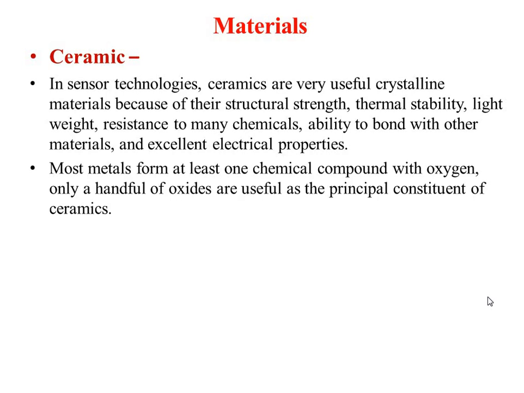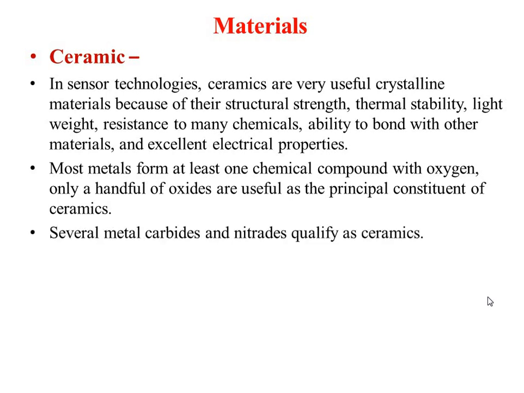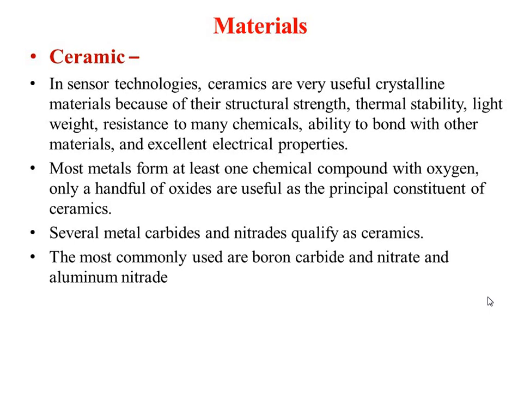Most metals form at least one chemical compound with oxygen. Only a handful of oxides are useful as principal constituents of ceramics. Several metal carbides and nitrides can also be used as ceramics, and the most commonly used are boron carbide and nitride, and aluminum nitride.